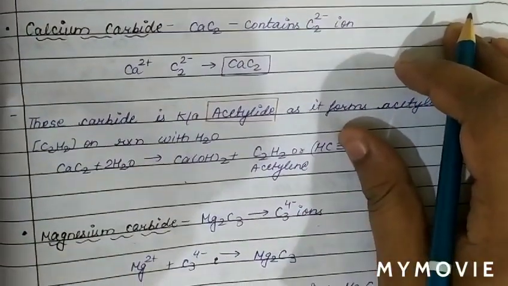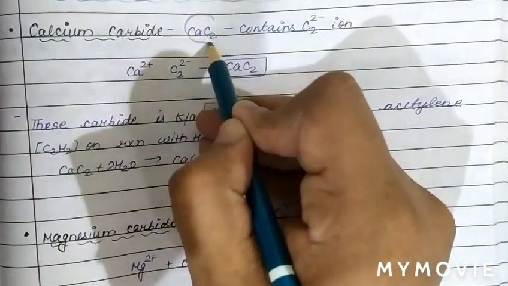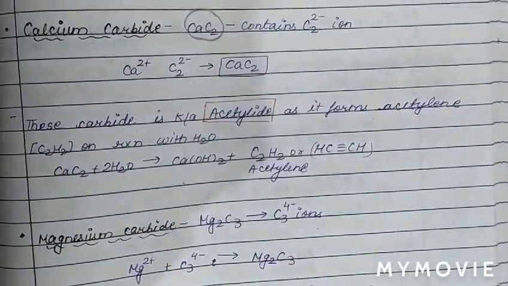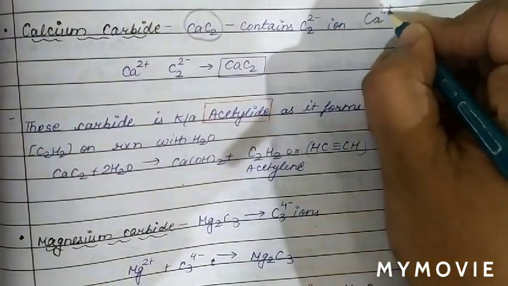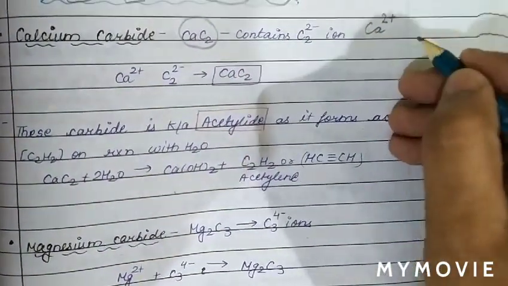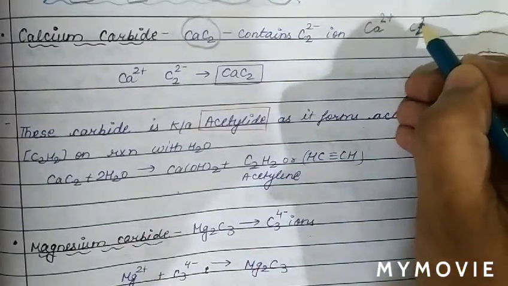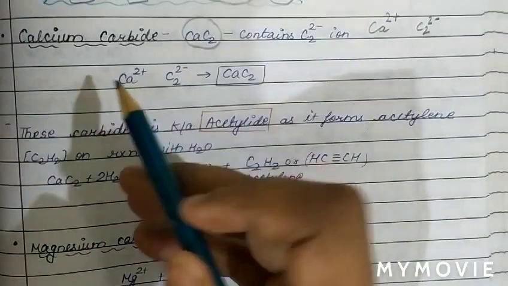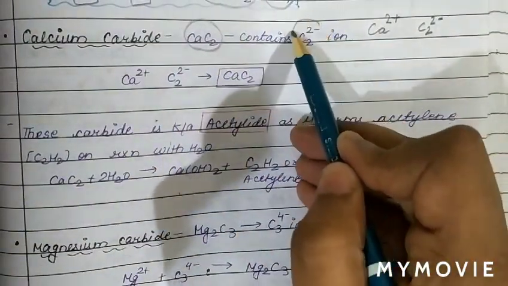Now see another carbide compound, which is calcium carbide. The molecular formula of calcium carbide is CaC2. In this case we know it is ionic, so the charge on calcium is +2. There are 2 carbon atoms, so the charge on the 2 carbon atoms will be -2.